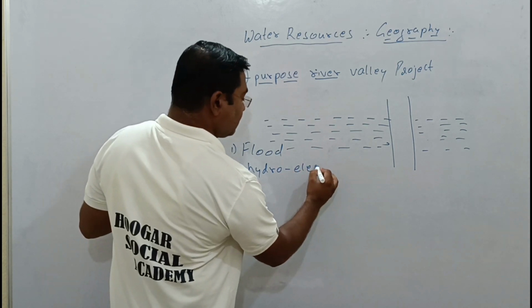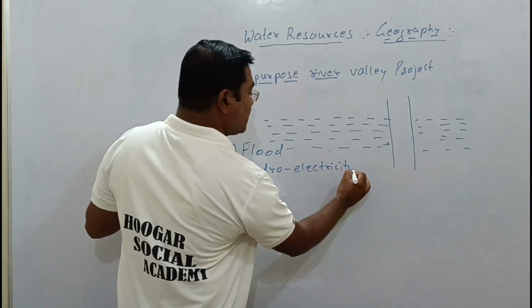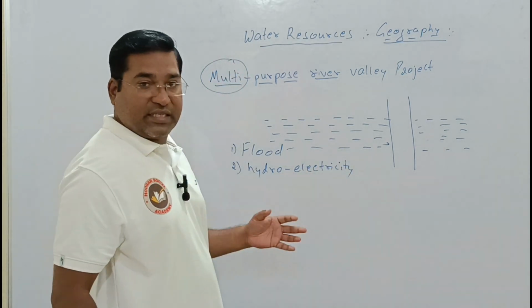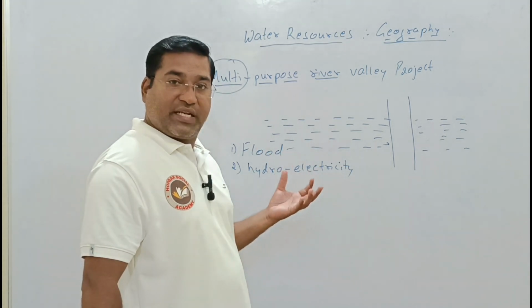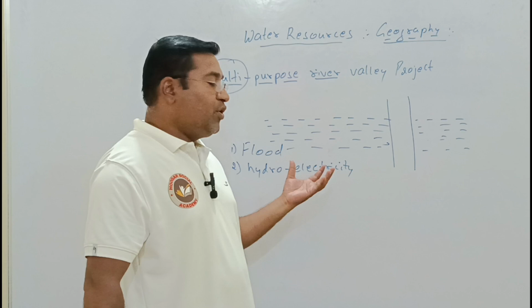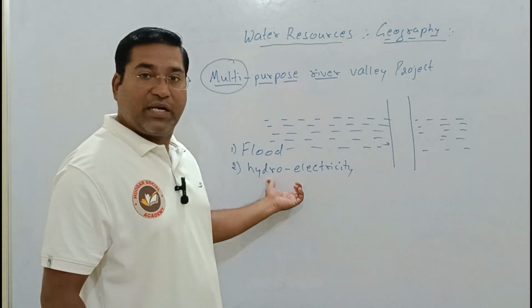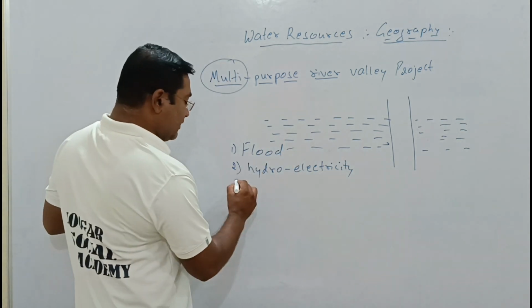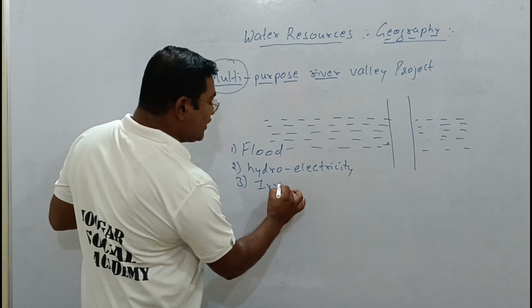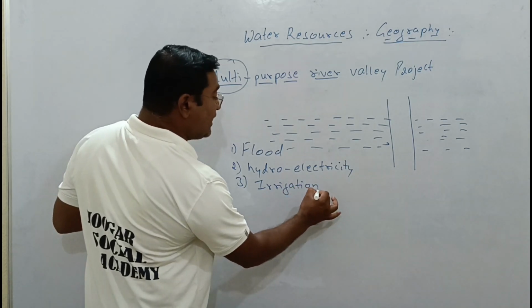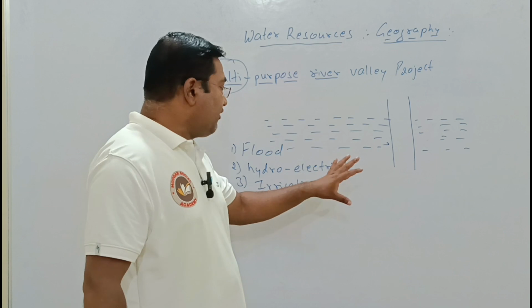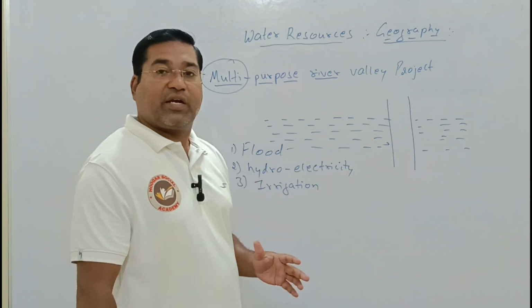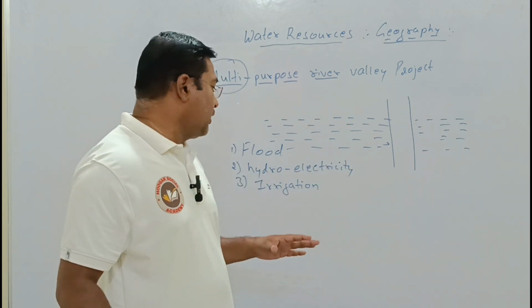The second purpose is the production of hydroelectricity. With the help of the dam and the reservoir, we will go with hydroelectricity. The third is irrigation for the agriculture sector. If water is stored, we can easily do it.